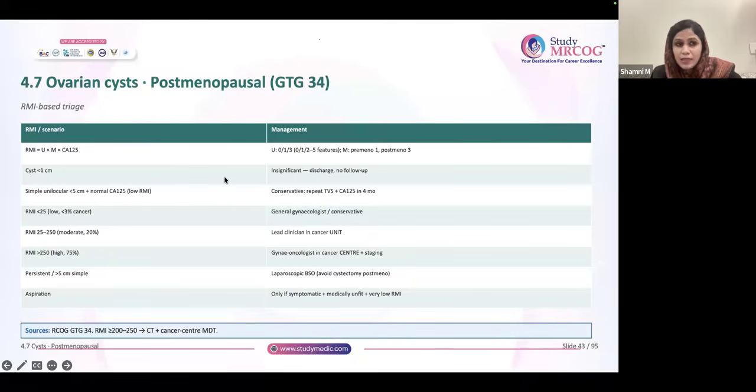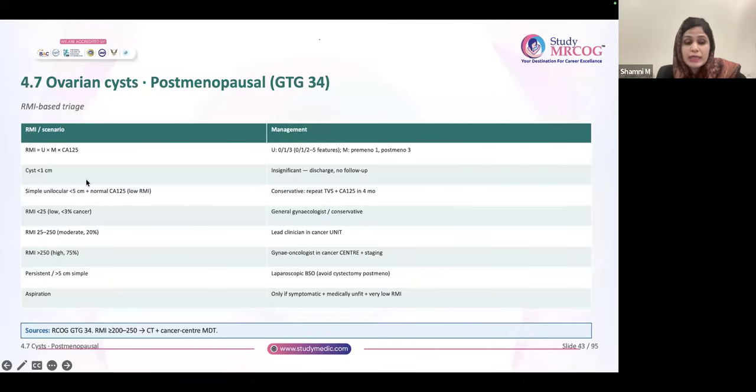The new guideline says that a postmenopausal cyst less than or equal to 3 centimeter does not require any follow-up. It is not 1 centimeter, it is less than or equal to 3 centimeter. Generally, if you come across a postmenopausal cyst and it is more than 3 centimeter, then you have to start evaluating the patient.